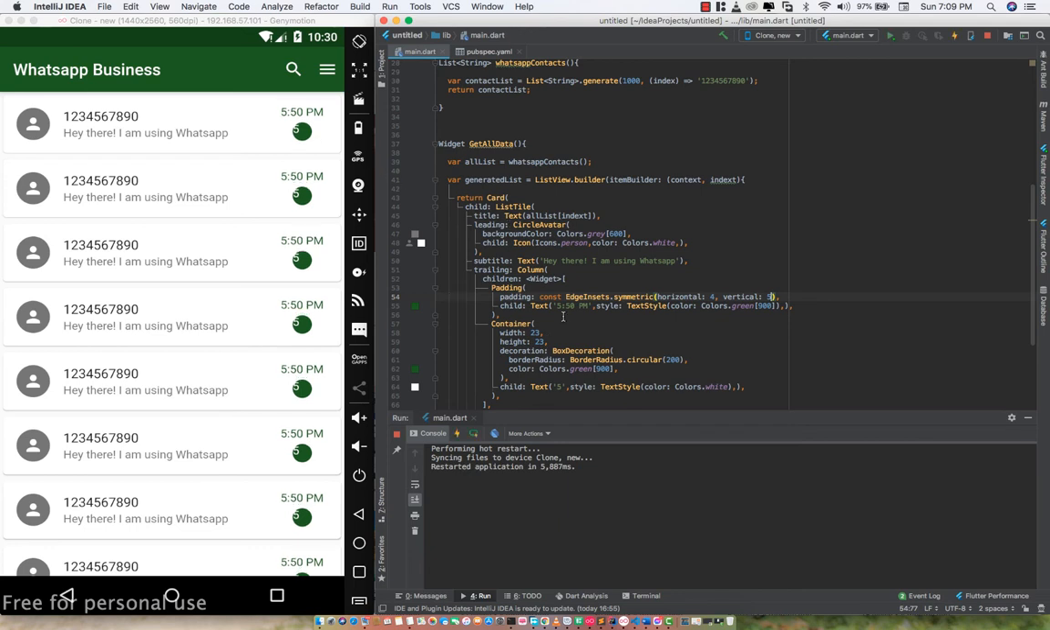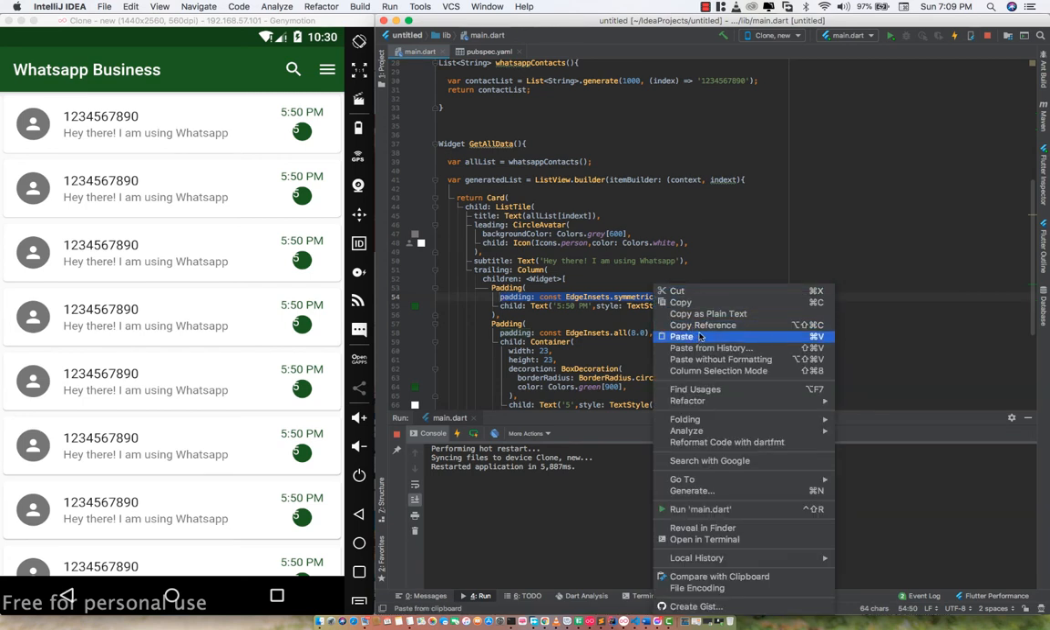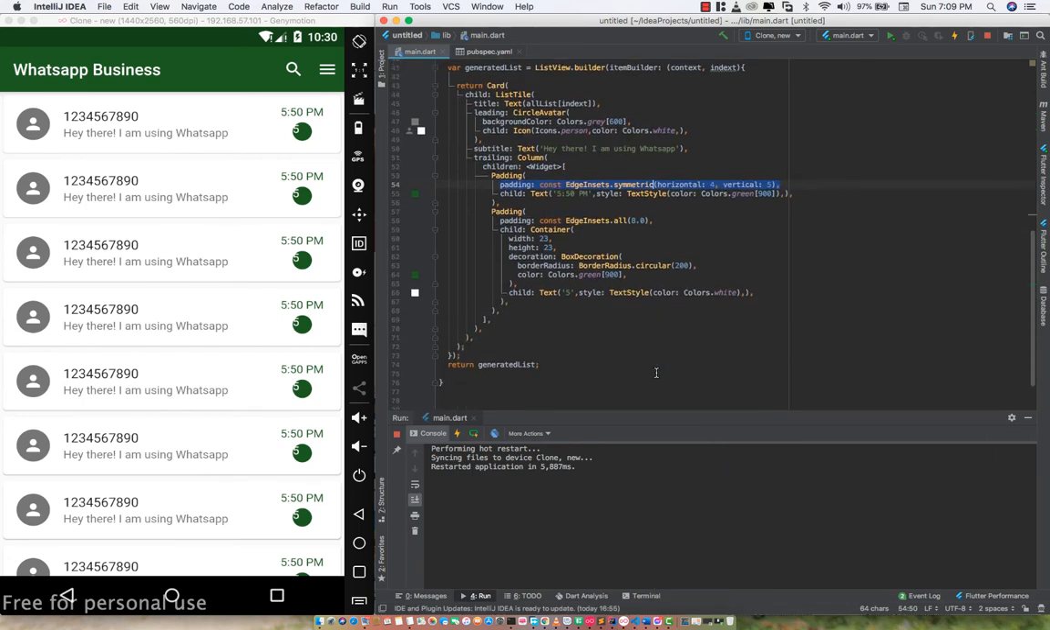Okay, so now with this I'll just have to do the same for the container as well. I'll wrap it with a padding, but with this padding I'll just copy all the padding I have here. I'll copy the padding, and I will replace it with this padding right here, so that I get the same padding for them.